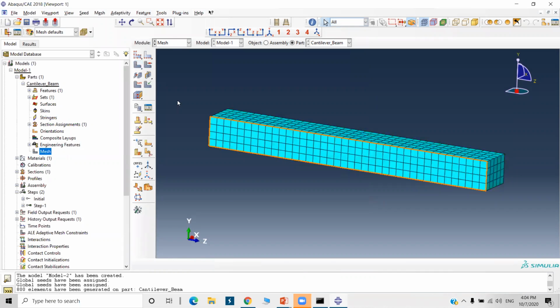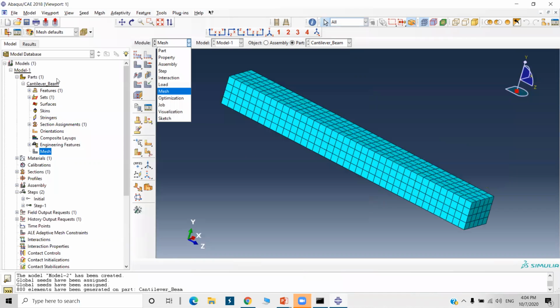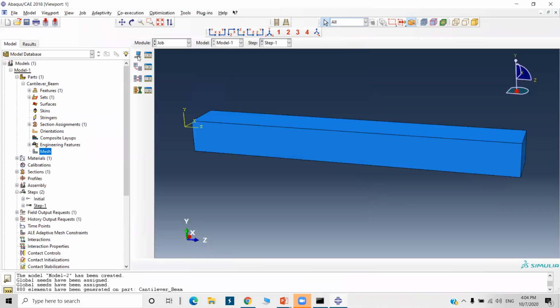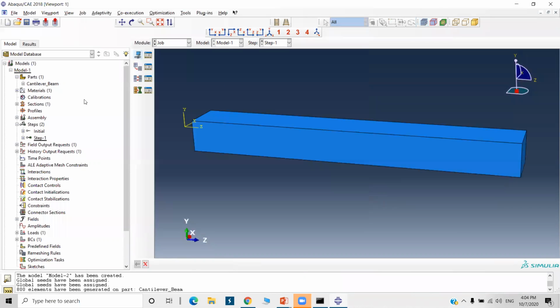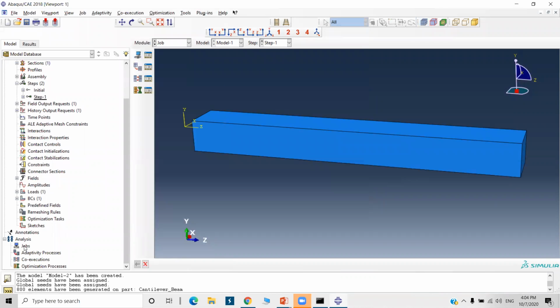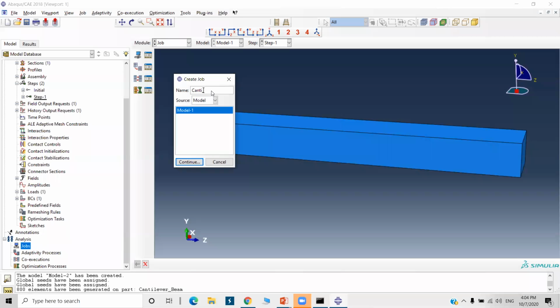After the mesh, now optimization is not there. So go to the job module. You can create a job. In the model tree also you will find this job. Double click on the job. You can name it cantilever beam job.